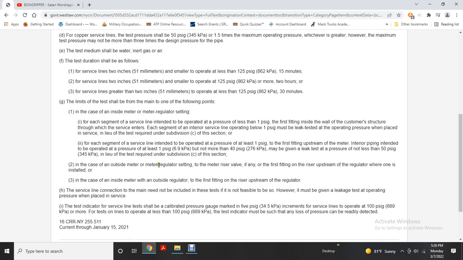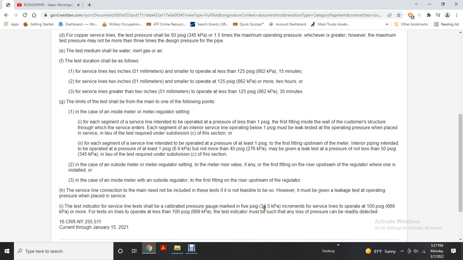In this case, for the outside meter, the meter regulator section setting of the meter riser valve, if any, or the first fitting of the riser upstream of the regulator valve when one is installed. In this case, for the inside meter with the outside regulator, the first fitting of the riser upstream of the regulator. The service line connection need not be included in the test. If it's not feasible, there must be a leakage test at the operating pressure placed on the service. The test indicator for the service line test is a calibrated pressure gauge marked in 5 psi gauge increments for service